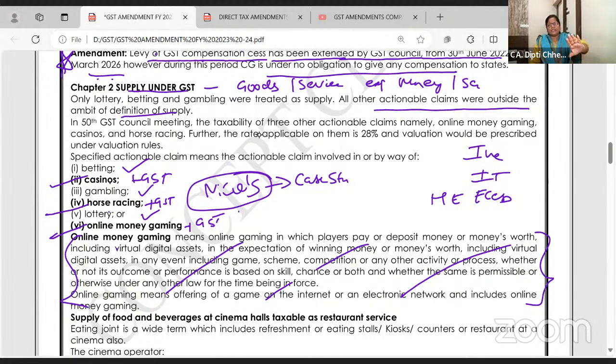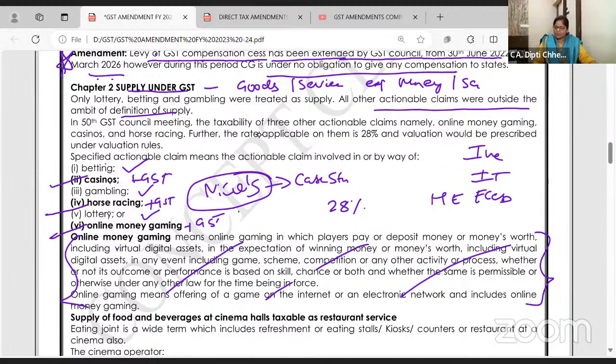Actionable claims, you are neither goods nor supply. Your supply or service is not included anywhere. But betting, gambling, lottery are already chargeable to GST. Added in this are casinos, horse racing, online gaming. On online gaming, 28% GST is chargeable.